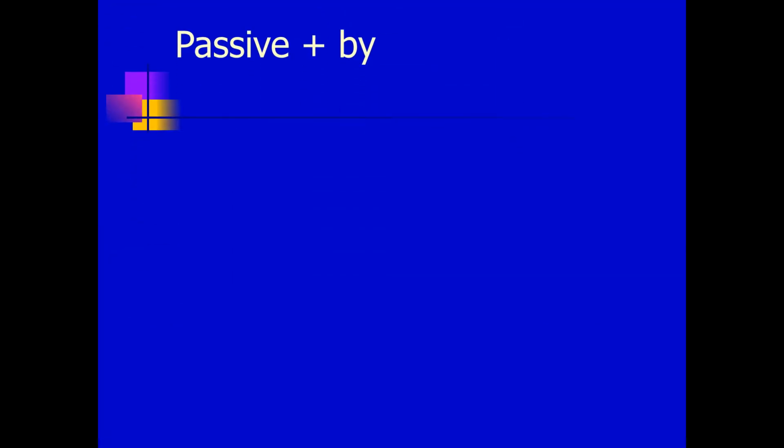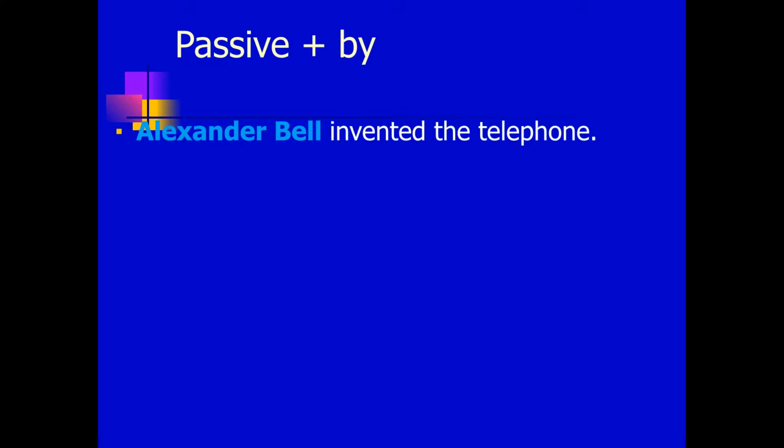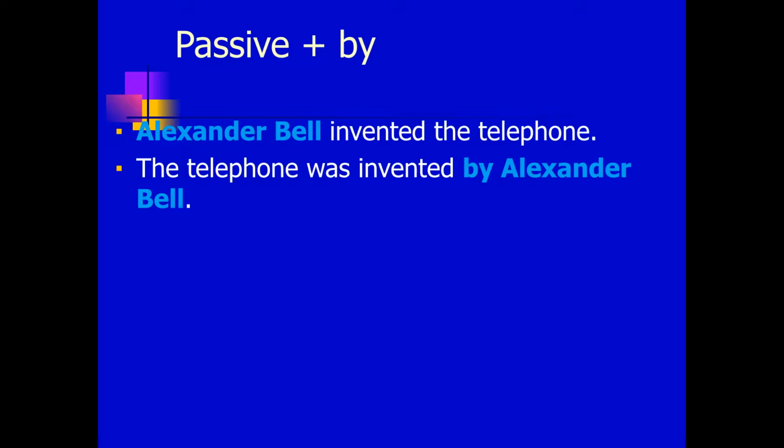Passive plus by. We know this from the present simple lesson. Alexander Bell invented the telephone. This is active. الجملة دي active مبنية للمعلوم. ممكن أعملها passive وكمان يكون فيها السبجكت الأصلي بتاعها بعد by. The telephone was invented. This is passive in the past simple by Alexander Bell. يعني احتفظت بالسبجكت بس حطيت قبليه by في نهاية الجملة.